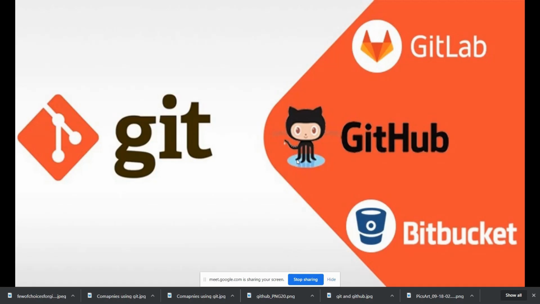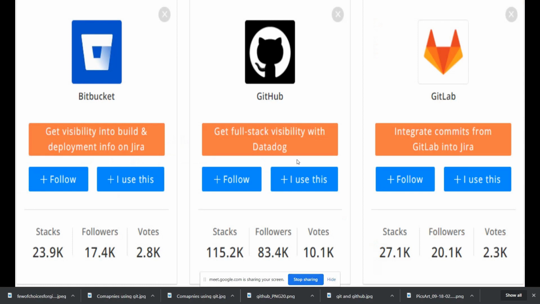What's the difference between them, and which is more popular in the market now, which developers prefer to use, we will look at in the next slide. So here is how it goes, like Bitbucket, GitHub, and GitLab. Bitbucket has so many followers, GitHub has so many followers, and GitLab has this much. GitLab is comparatively new, and it is completely open source.